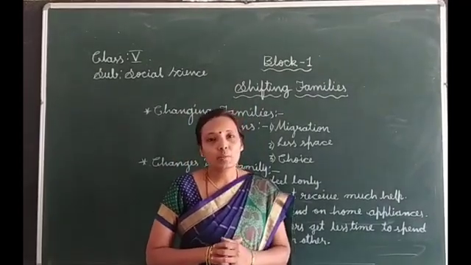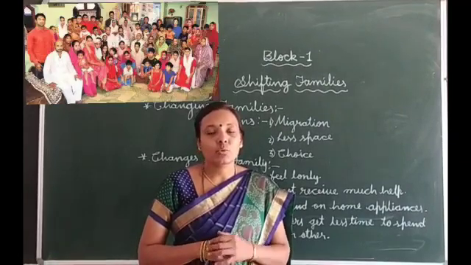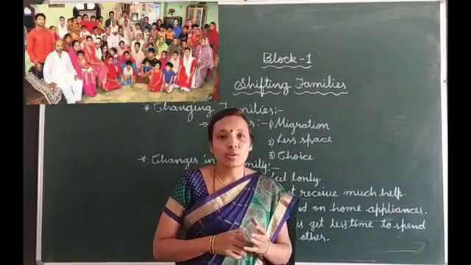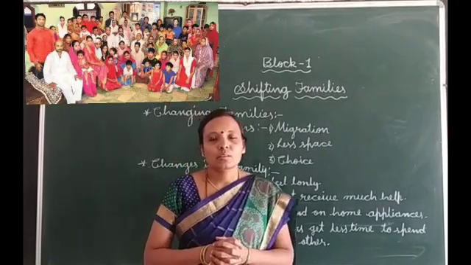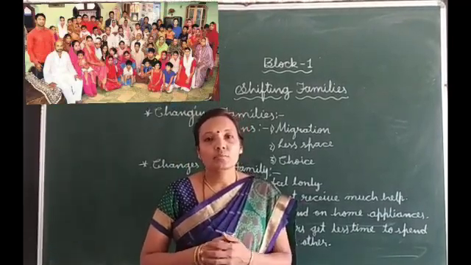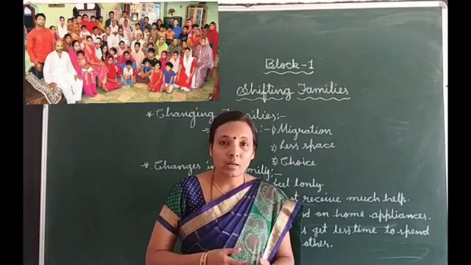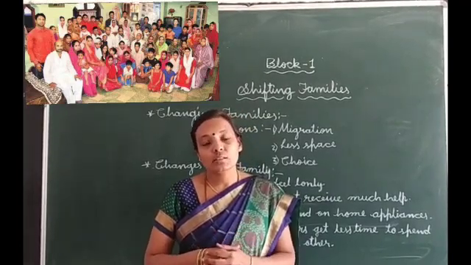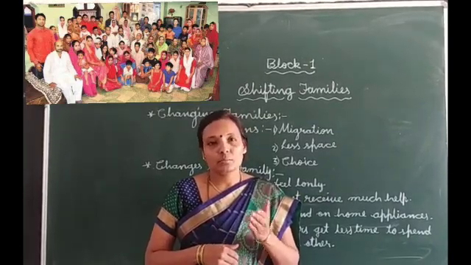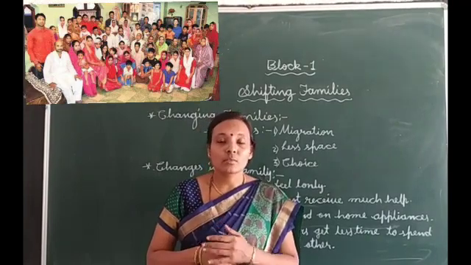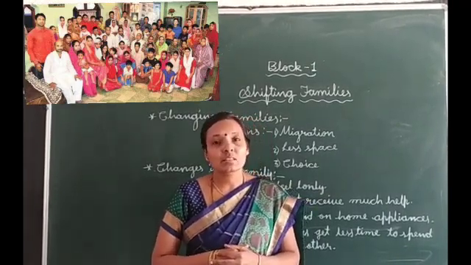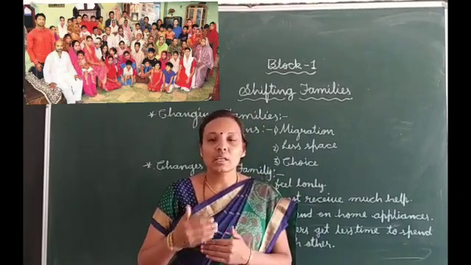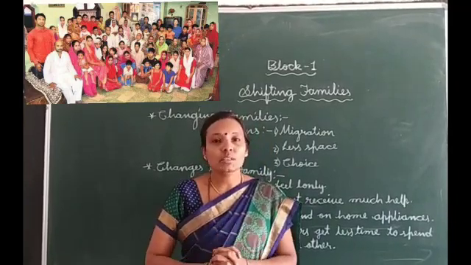What is a joint family? You would have observed that in a joint family there will be many members, for example parents, grandparents, children, brothers, their wives, uncle, aunt, nephews, nieces. Like this, many relatives live together.